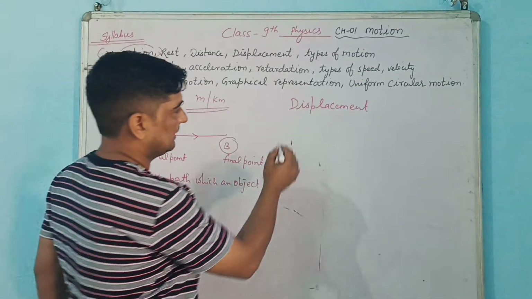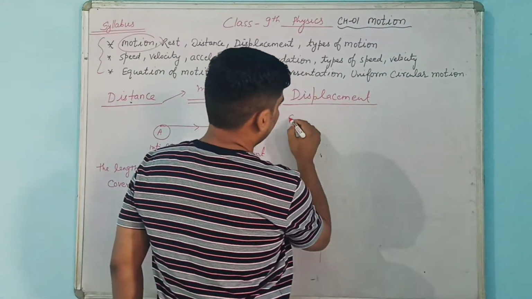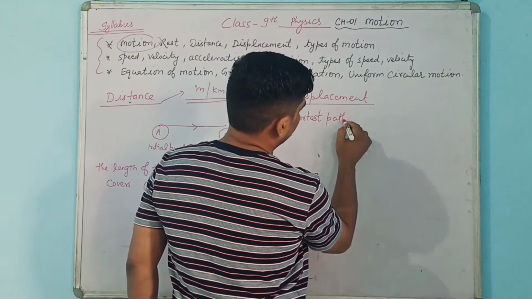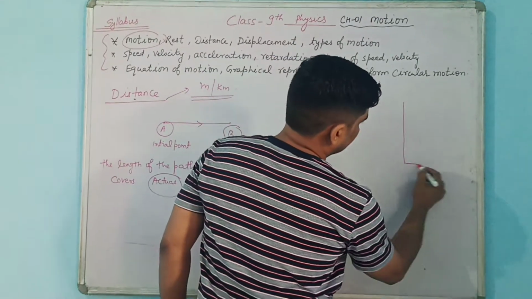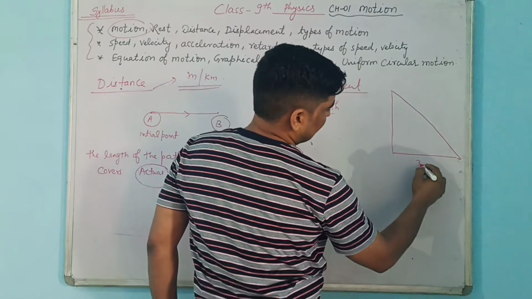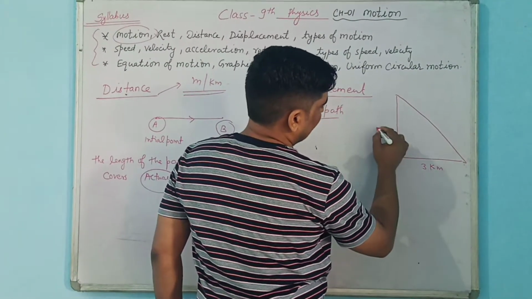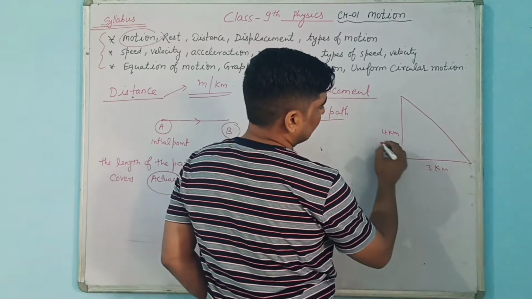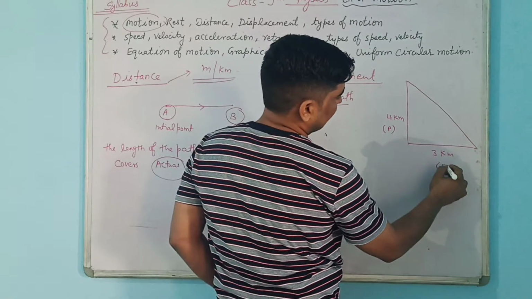But what is displacement? Displacement is the shortest path. We can take an example. See, if I am taking a right angle triangle, you will be knowing the Pythagoras theorem now. It is 3 kilometers suppose, and this is 4 kilometers. So obviously with Pythagoras, this is your perpendicular, this is your base, and this is your hypotenuse.